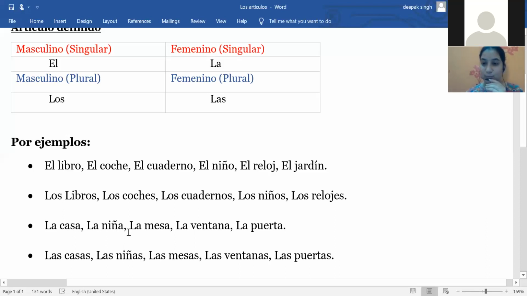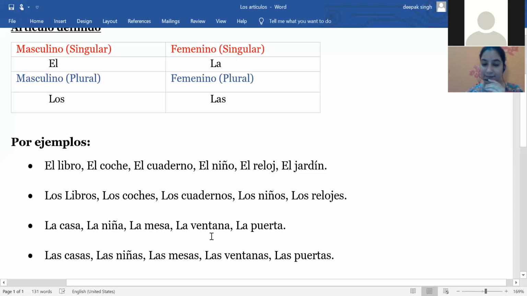La niña es muy bonita. Then after that we have la mesa. Mesa is the table. So let's suppose I'm talking about the table, and I'm saying that the table is made up of wood. That means I'm talking about a particular table, this table or the table.